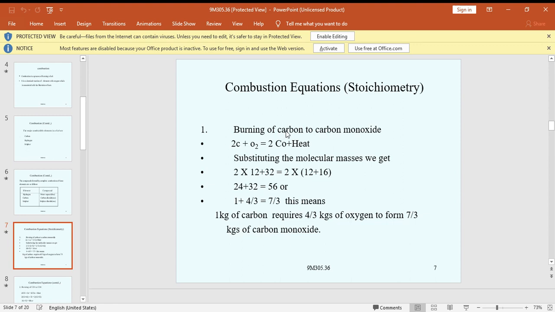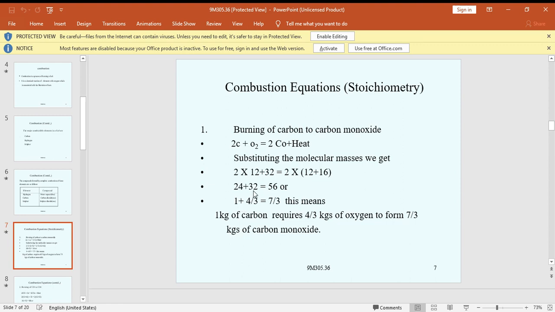So, the burning of carbon to carbon monoxide: 2C plus O2 gives 2CO. Substituting the molecular masses: 2 into 12 plus 32, and 2 into 12 plus 16. That is 24 plus 32. Here carbon is 12, so 24 plus 32 equals 56. Here also 12 plus 16 is 28, and 28 times 2 is 56.